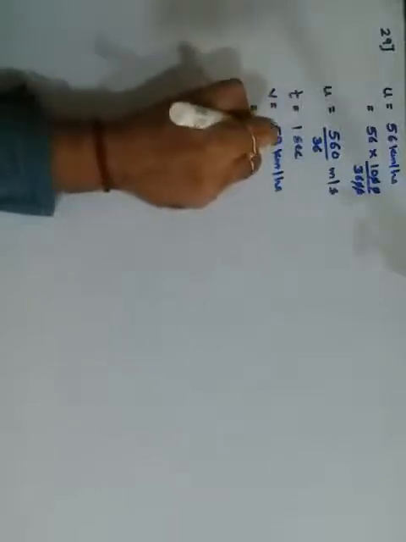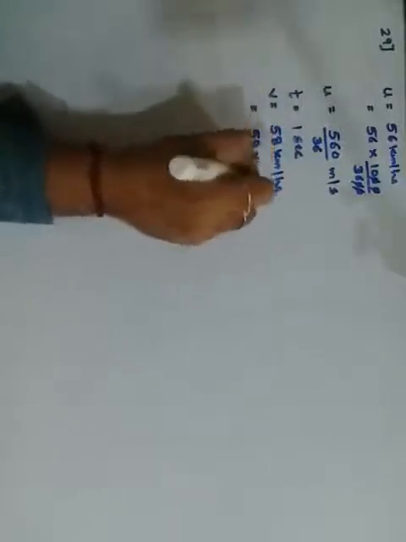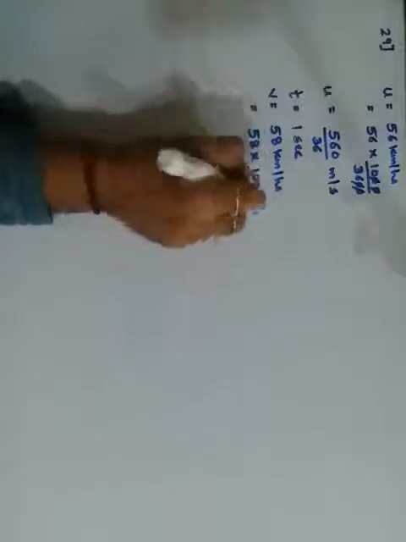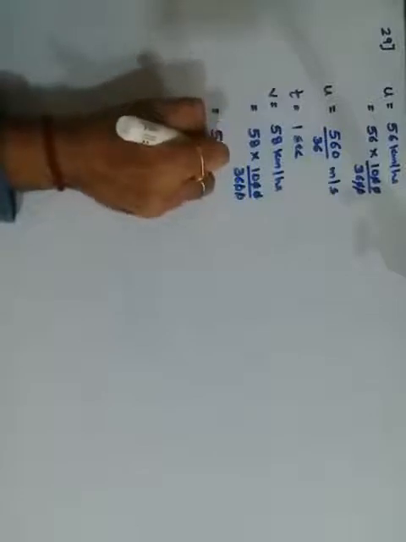So again I need to convert. So it is 58 multiplied by 1000 upon 3600, the zeros cancel. Again it becomes 580 upon 36. Why am I not cancelling it further? So that the denominator remains the same, 36 and 36. Okay. Now they have asked you to find the acceleration.